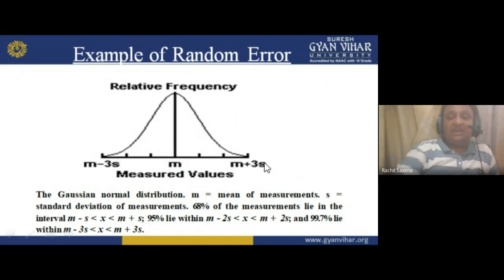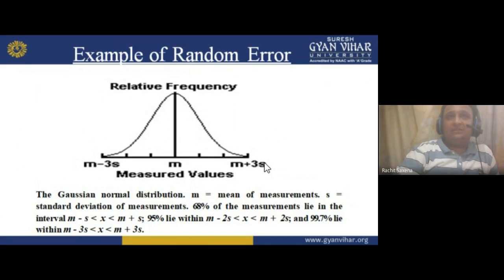Okay, so three categories are given: 68%, 95%, and 99.7%. So we can say m minus s, a single deviation, or m plus s. If I'm talking about between this, we get 68%.